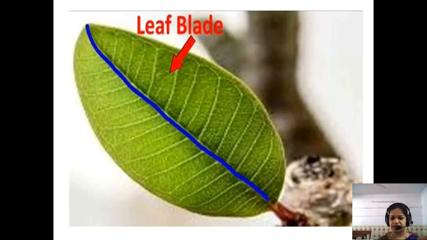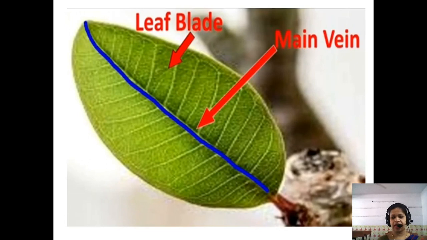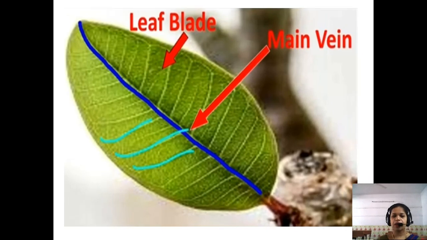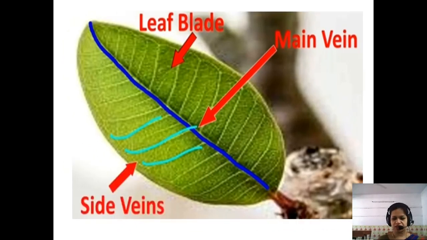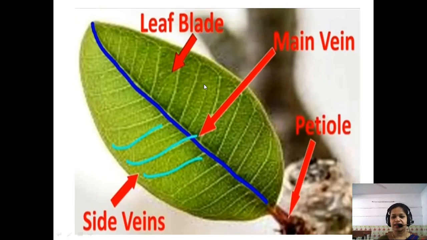Now in the middle of the leaf a thick vein is running. Vein matlab tube like structure is running, that is called the main vein, or midrib. Now on the sides also the veins are going, the tubes are going on the sides also. They are called side veins. What are they called? Side veins. Now at the tip of the leaf we have the leaf apex. What do we have? Leaf apex. And this is the petiole or leaf stalk that joins the leaf to the stem.